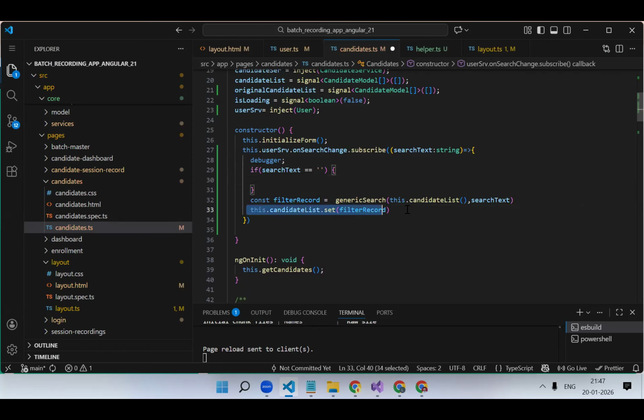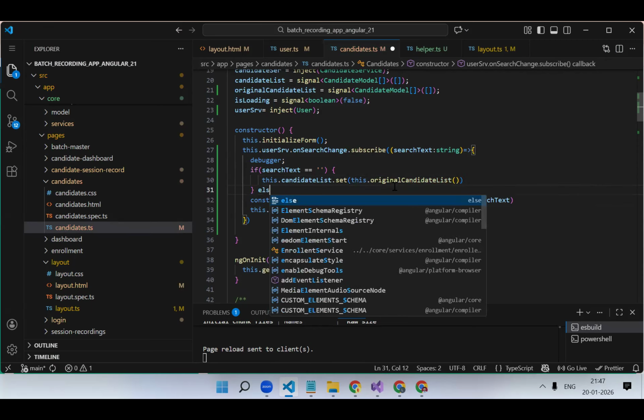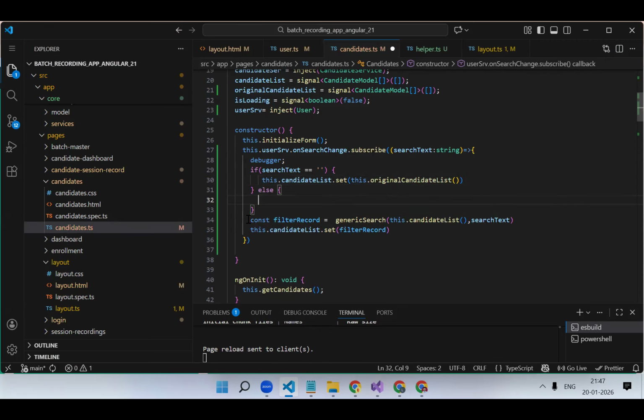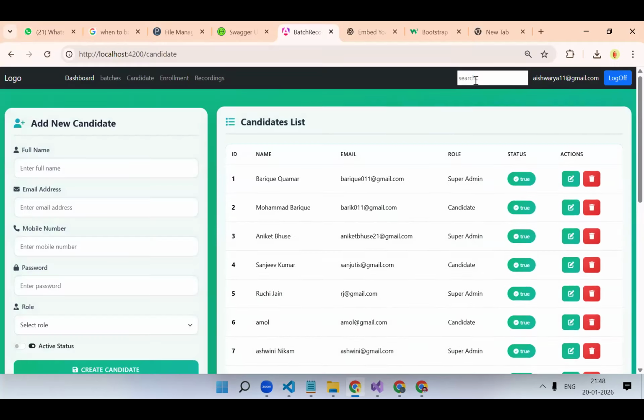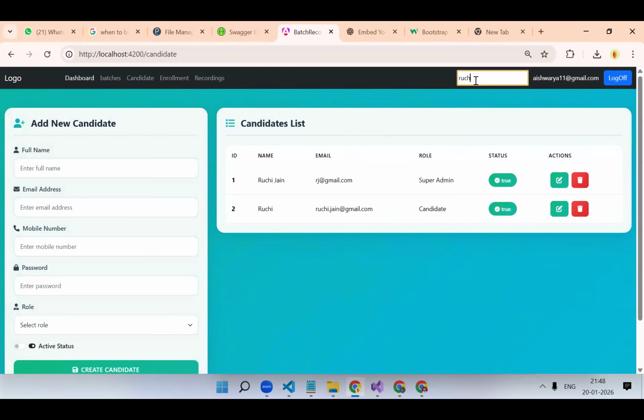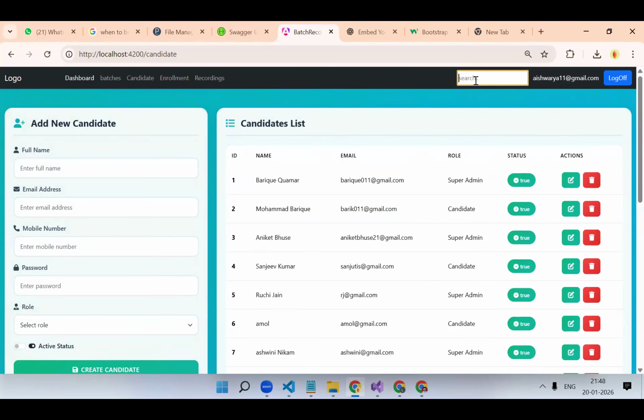So what you will do here, you will assign this dot original candidate list. Okay, and in else you will use the filter logic, whatever this function is returning, filter data. See now. Okay, see, working fine.